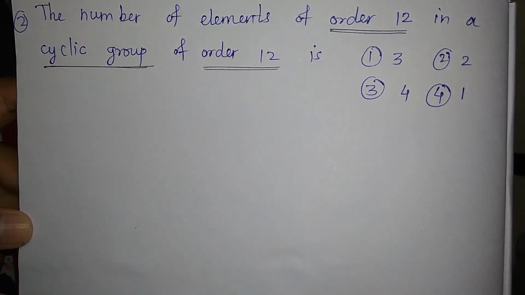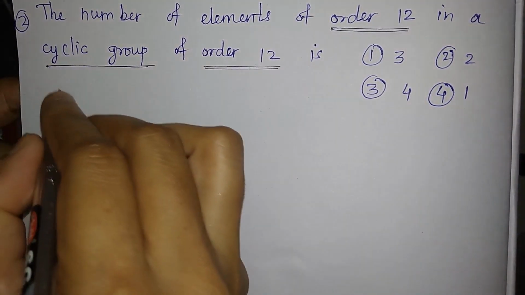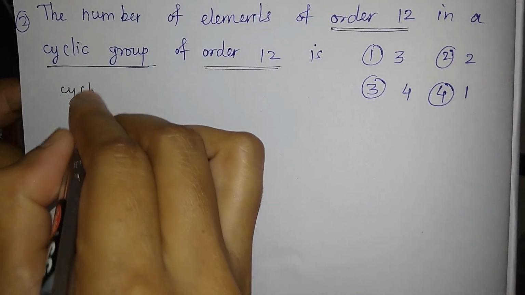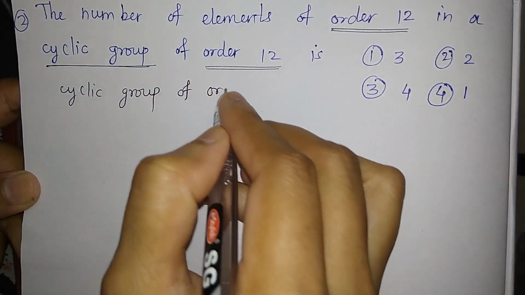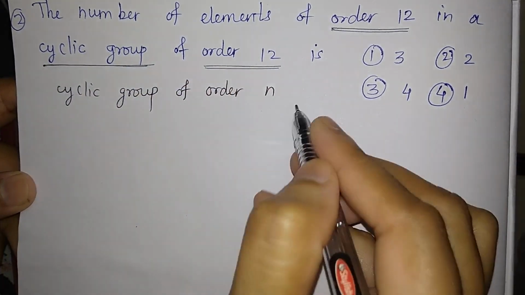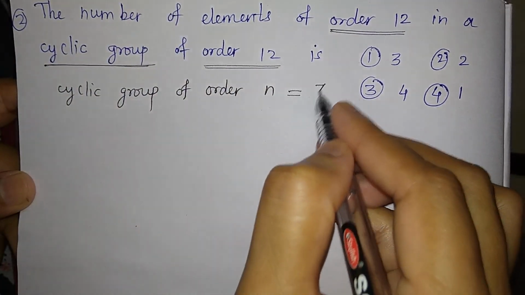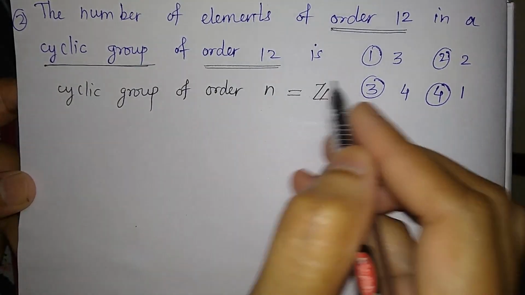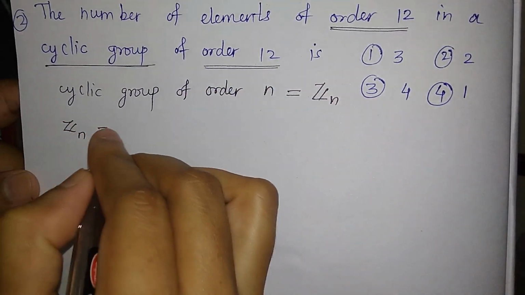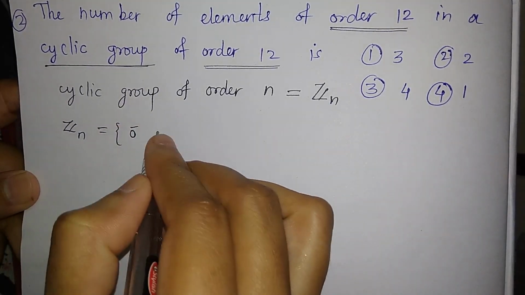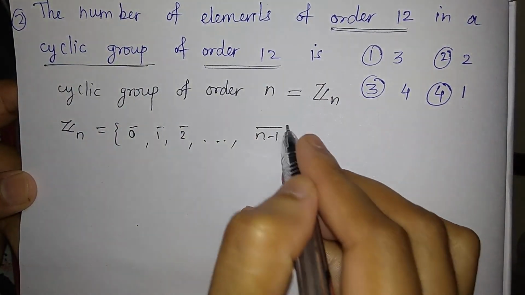So just remember this: if you are given a cyclic group of order n, then that is always Zn, or isomorphic to Zn. So what is this Zn? Zn is just 0 bar, 1 bar, 2 bar up to n minus 1 bar.